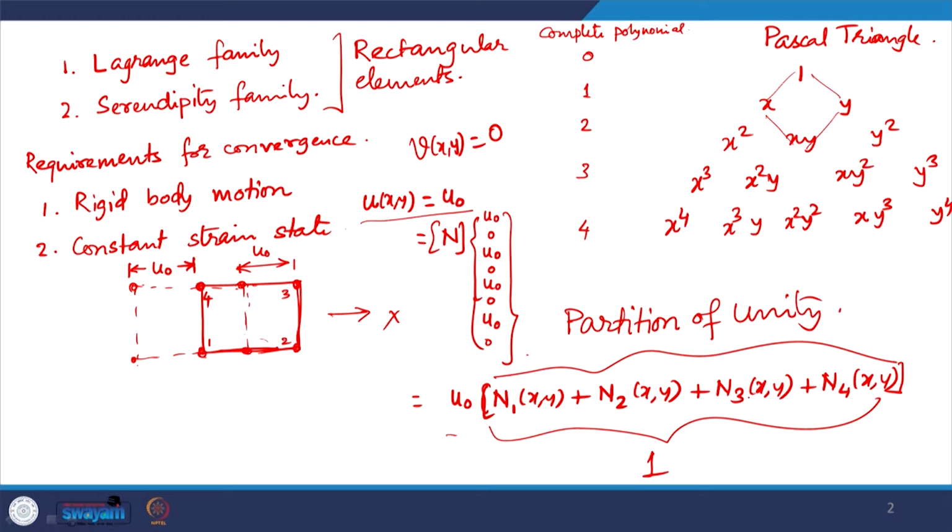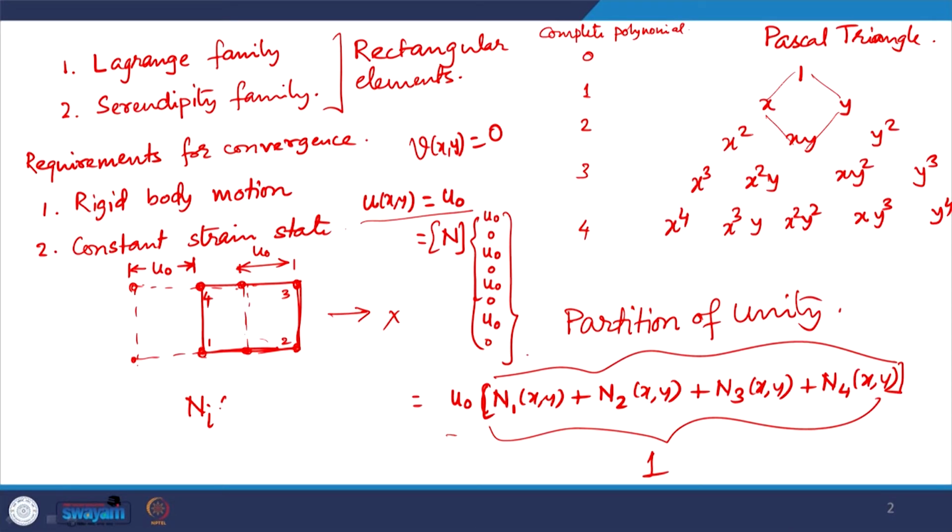But this requirement is not just to be satisfied at the nodes, but at every point in the interior of the domain, and that is crucial, because the interpolation condition, N_I(x_j, y_j) equal to delta_Ij, is easy to satisfy. It is not that difficult.